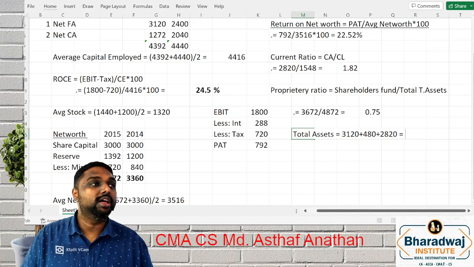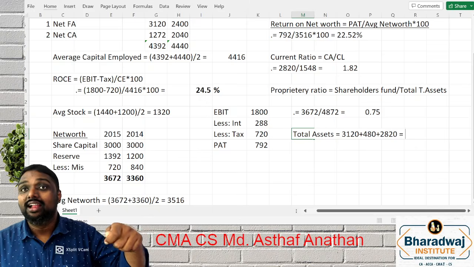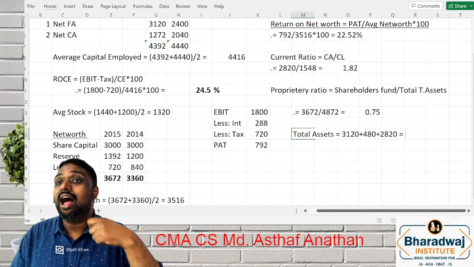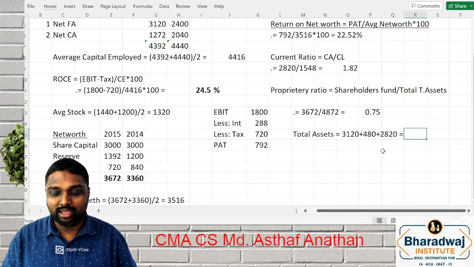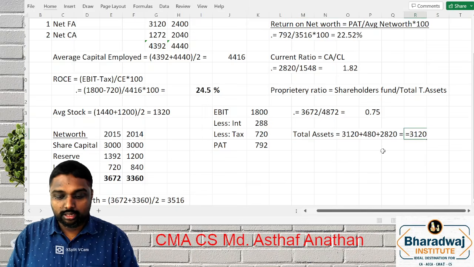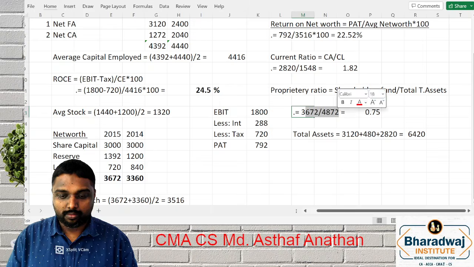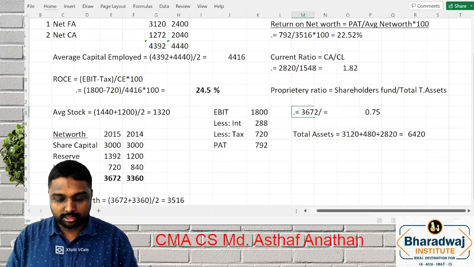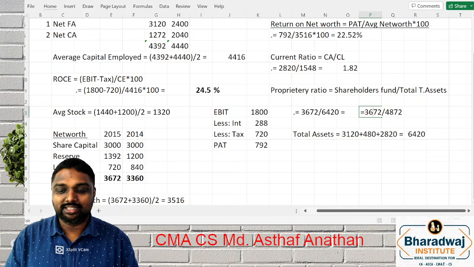We can do the small correction. The point is that the total which is given there is after reducing the current liability. So you should note that current liability is not an asset. So you have to correct the same. 3120 plus 480 plus 2820. You will get 6420. That's all. Answer is over.